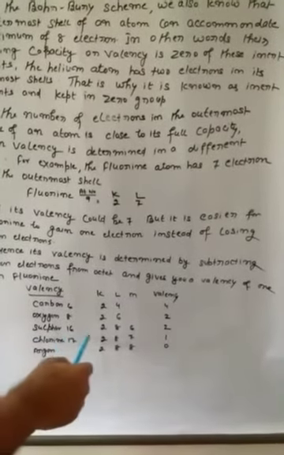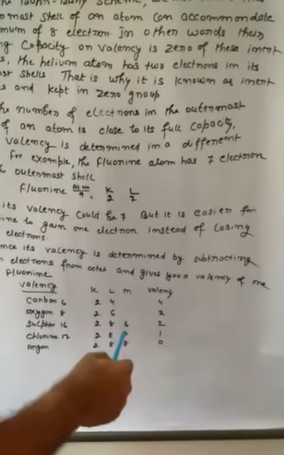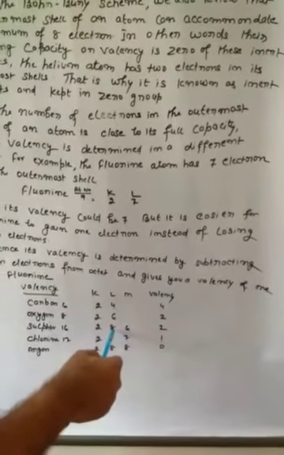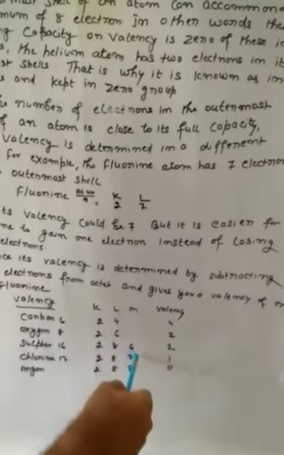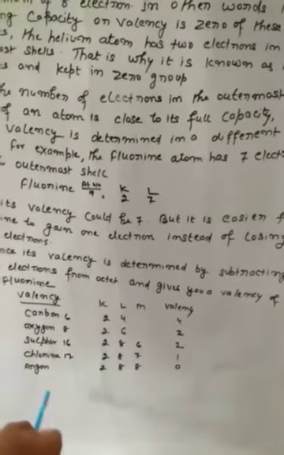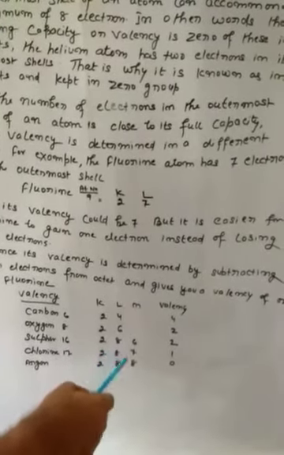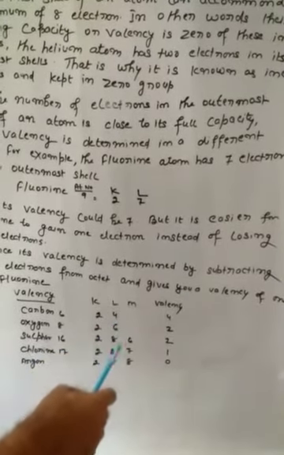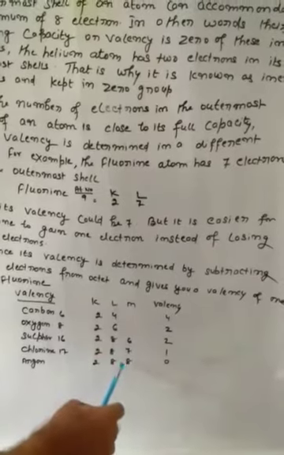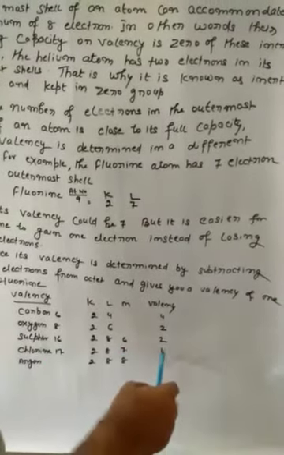Sulfur: in the first shell 2, in the L shell 8, and in the third shell 6, so its valency should be 2. Chlorine: in the first shell 2, in the second shell 8, and in the third shell 7,